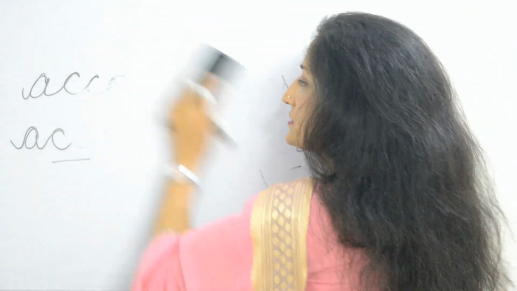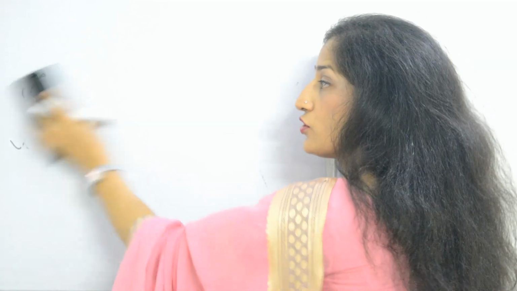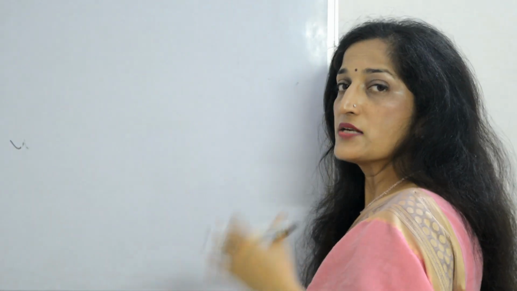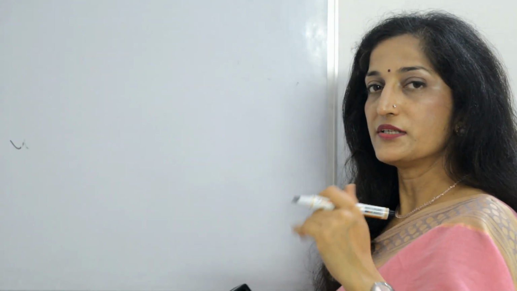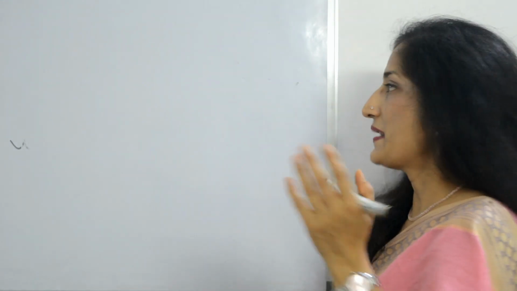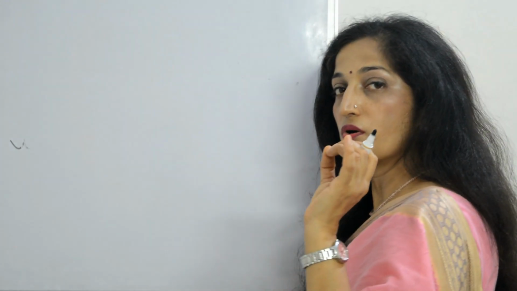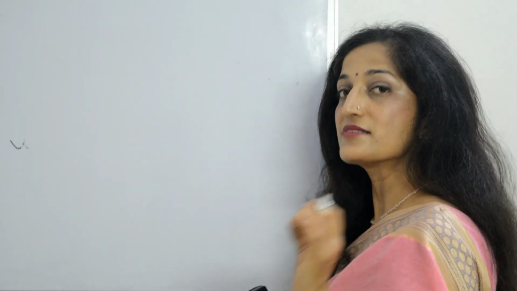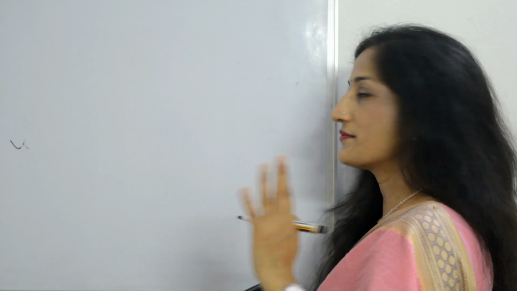Now the next word is minuscule. The pronunciation also goes with the spelling, so sometimes pronunciation will help you write it correctly.